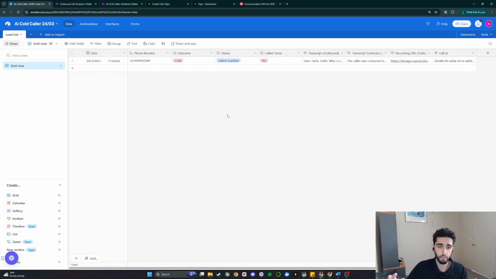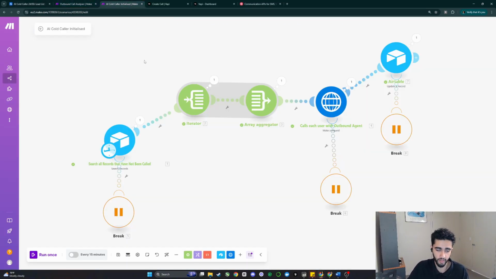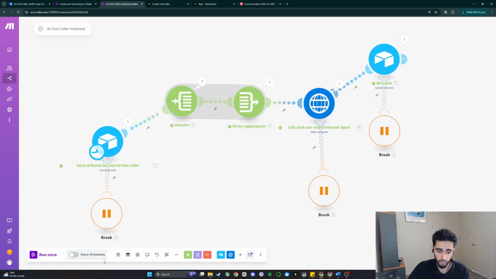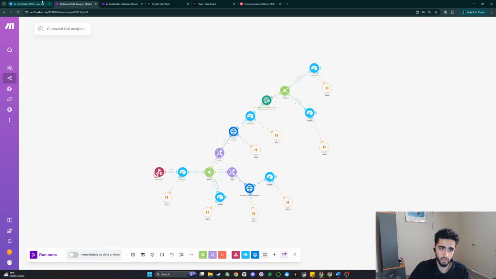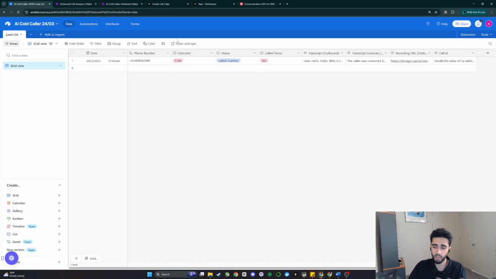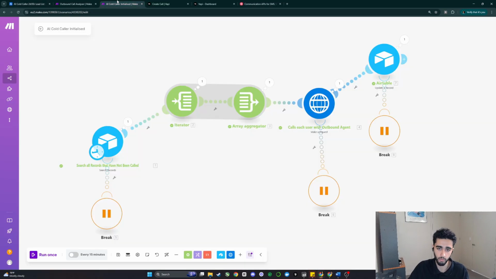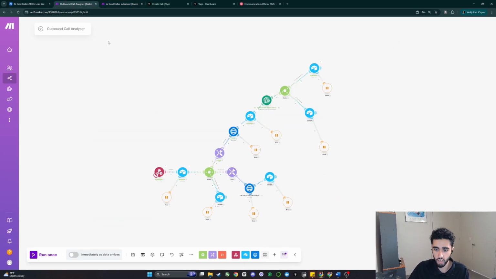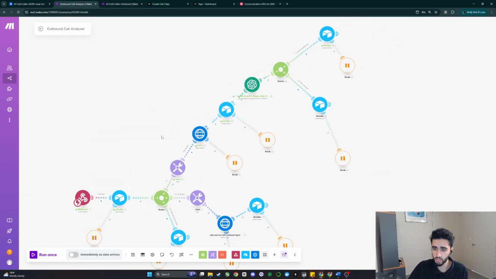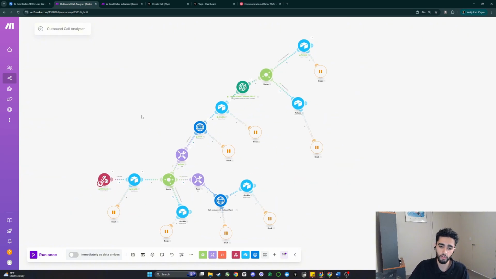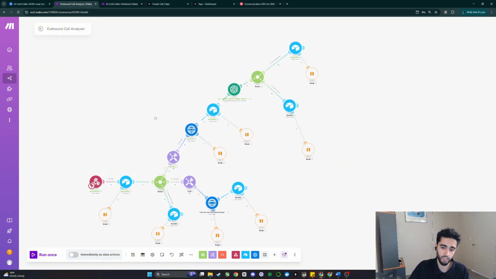So that is pretty much how you create an AI cold caller that handles outbound phone calls. And obviously you can let this run every 15 minutes. And ideally what should happen is you just chuck in a bunch of phone numbers and then this AI agent will run in the background seamlessly. You can change the copy of the agent if you want to. That's completely up to you. This video is more so just a high-level breakdown of how to actually build out the skeleton of this system.